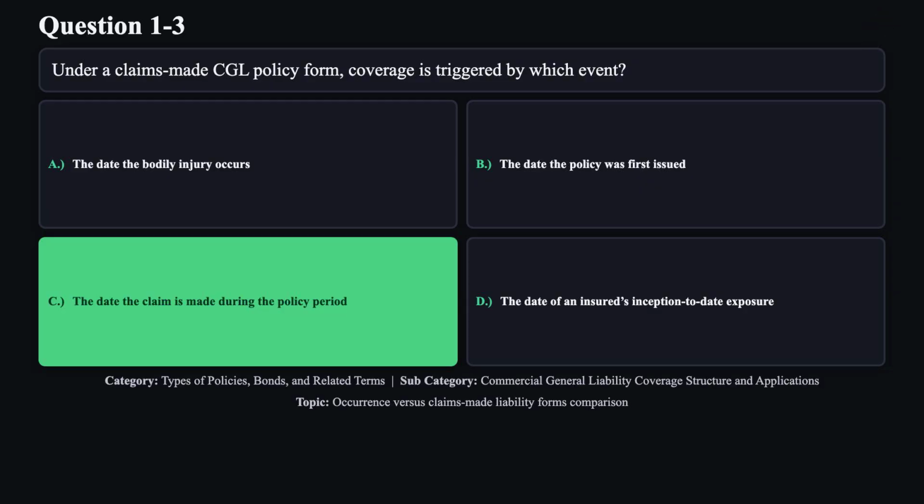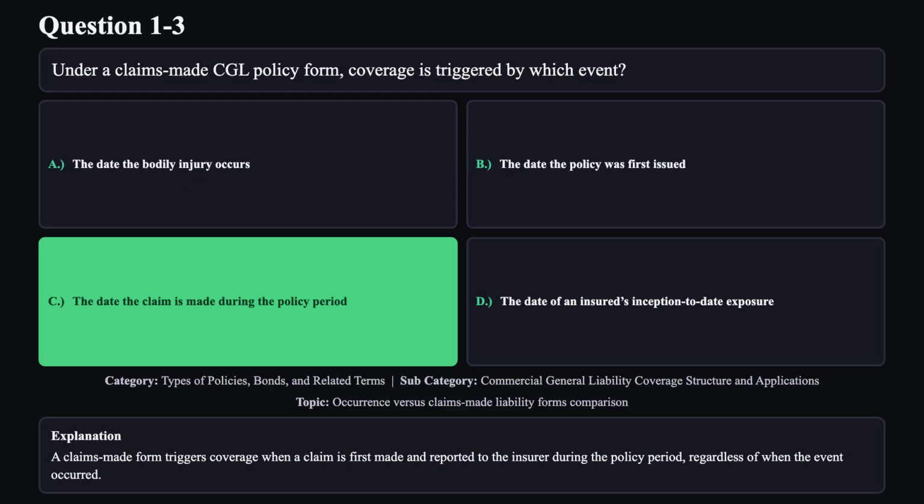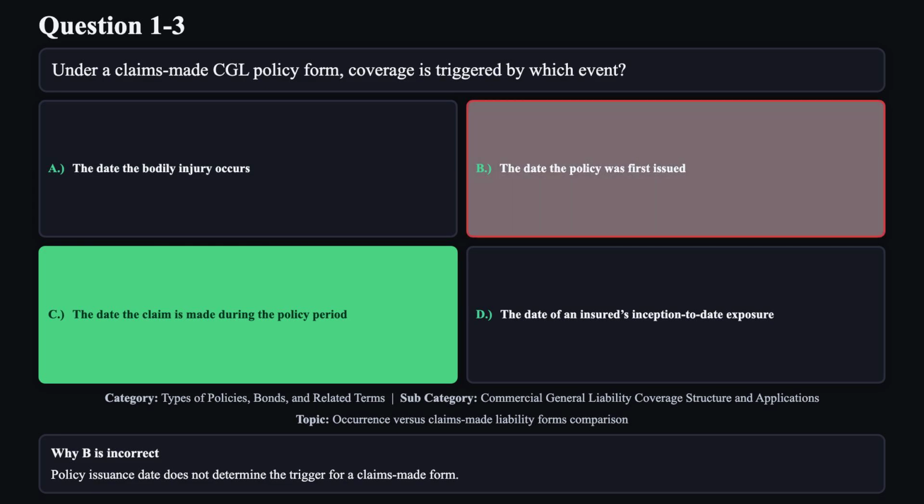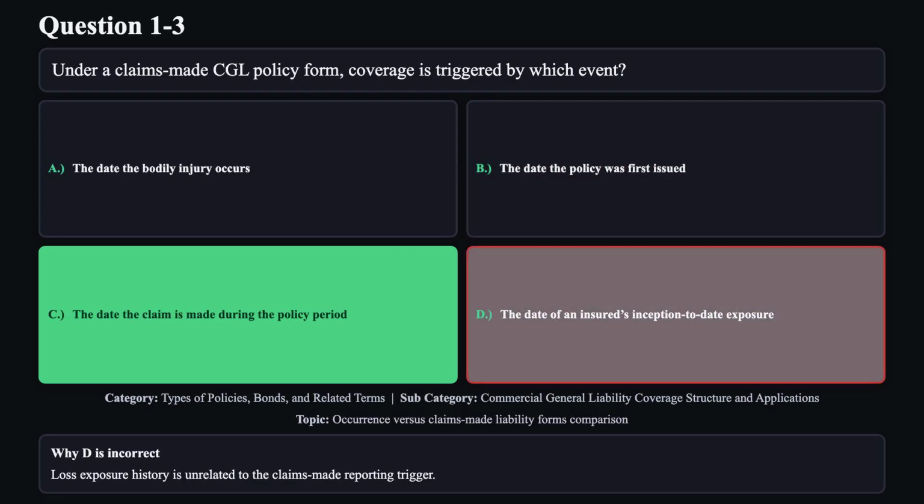The correct answer is C. A claims-made form triggers coverage when a claim is first made and reported to the insurer during the policy period, regardless of when the event occurred. Reason A is not correct. That trigger describes an occurrence form, not a claims-made form. Reason B is not correct. Policy issuance date does not determine the trigger for a claims-made form. Reason D is not correct. Loss exposure history is unrelated to the claims-made reporting trigger.